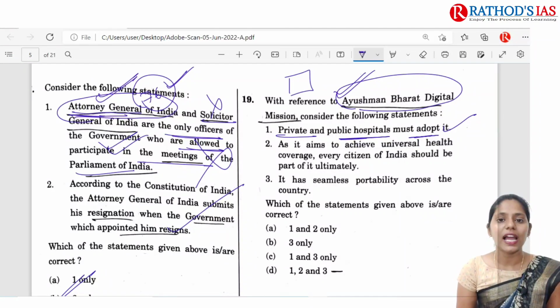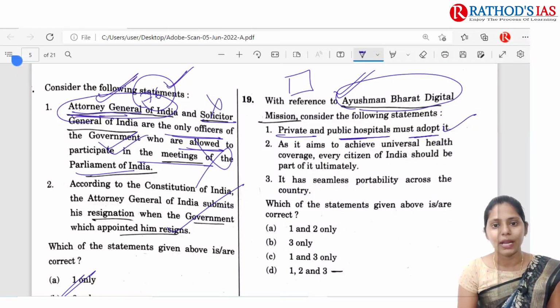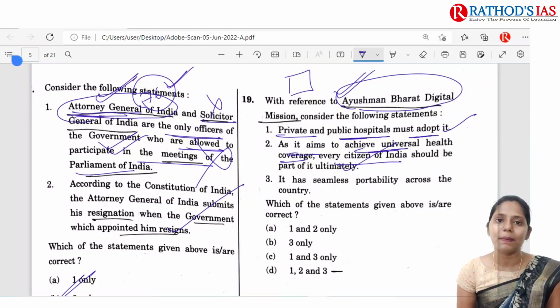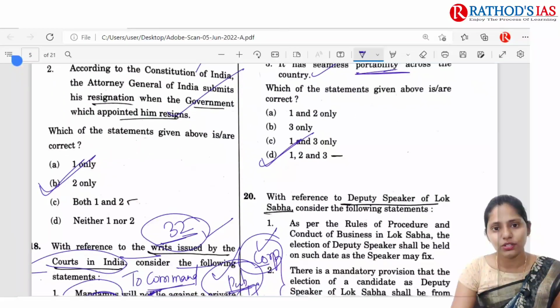Under this, a digital ID will be given. Just as the Aadhaar card has a 12-digit number, it will also have a number, and it mainly aims to achieve universal health coverage. Every citizen of India should ultimately be part of it. Yes, it is one important aim, and it also focuses on seamless portability across the country. So the correct option will be D, 1, 2 and 3.